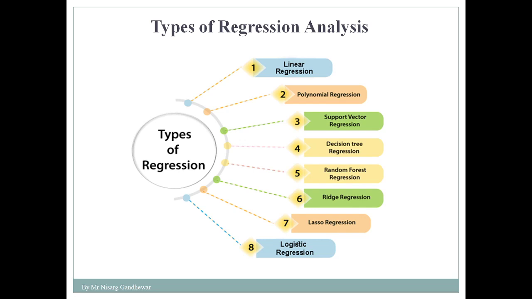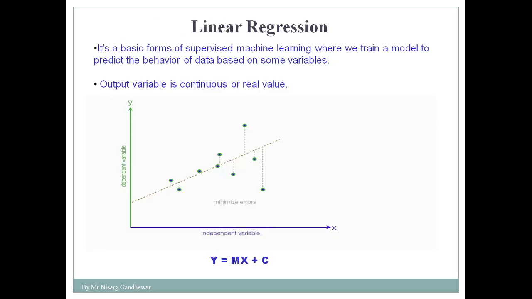One thing is common between all these regression techniques: you are trying to find the relationship between the dependent variable and the independent variable. That relationship is going to vary, but in every technique you will find a dependent variable and an independent variable. So let's discuss linear regression. What is linear regression? Linear regression is a very basic form of supervised machine learning where we train a model to predict the behavior of data based on some variable.